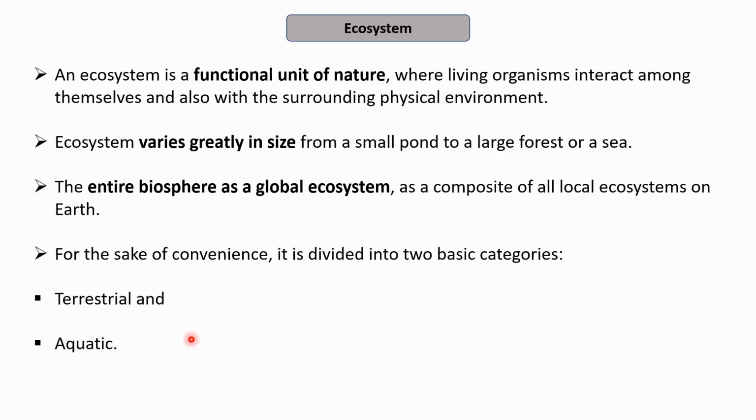So just to understand what is an ecosystem, we have divided the ecosystem for the sake of convenience, for the sake of study, into two basic categories to make you understand what actually is an ecosystem and how different components interact within an ecosystem. So terrestrial is the one where the interaction is taking place on the land. Aquatic is the one where the ecosystem comprises of water.